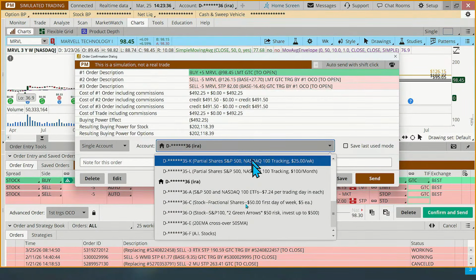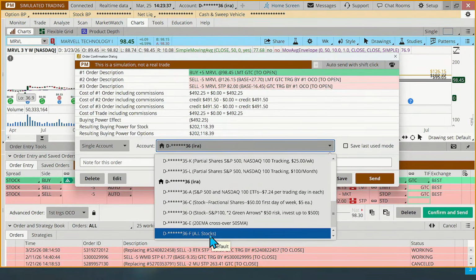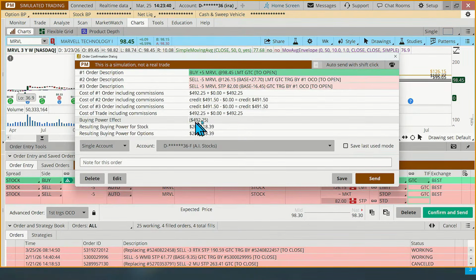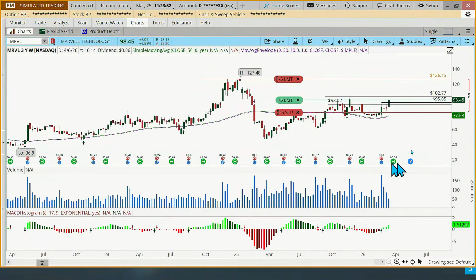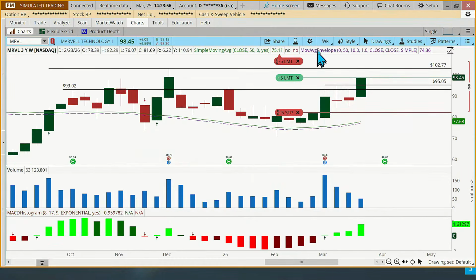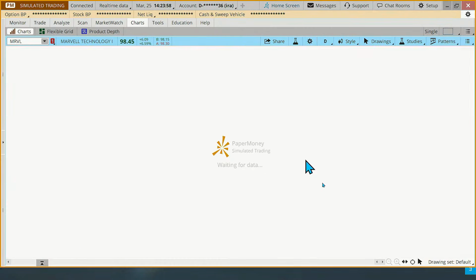Now, I created a group called AI stocks, so I'm going to go ahead and put that down in that group. We're investing about $500, which is about half. A stop order, of course, isn't guaranteed to get filled at 82. That's just going to trigger a market order, could be filled significantly lower than that, and then we'll send this order off. Now, what other method, though? Let me zoom back over here. Well, let me change this back to like a 3-month chart.